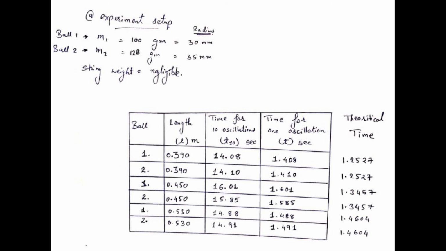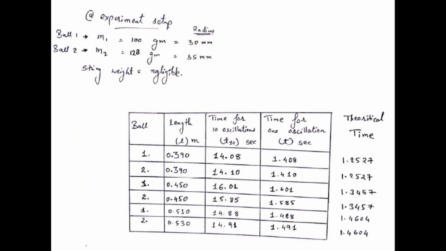So for example, first you can consider clamping. The clamping of the thread could be improper at the collet. In that case, the thread would slide along the jaws. We can also consider time measurement, synchronization, and amplitude estimation, because at the time of oscillations we won't be able to check that the ball is reaching the maximum amplitude on either side and note the time at the same instant, and this again adds to the error.